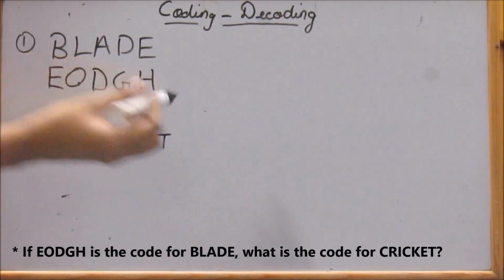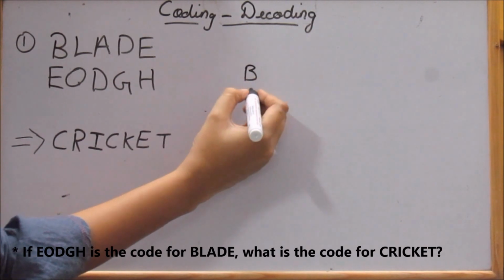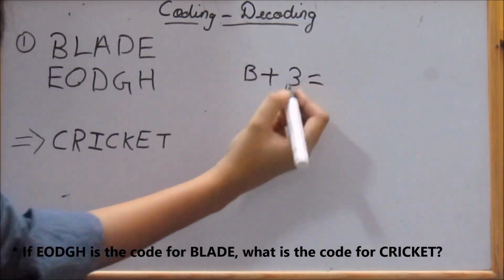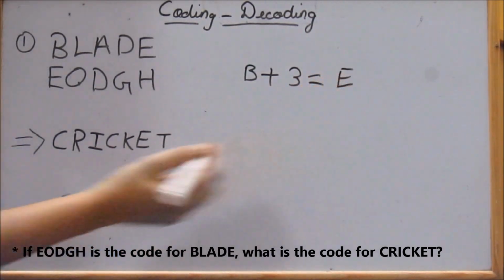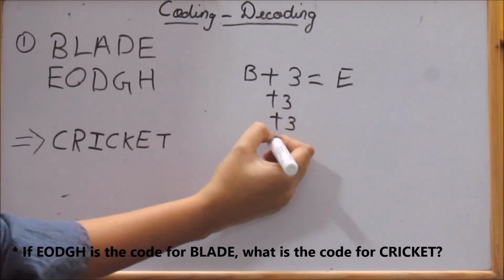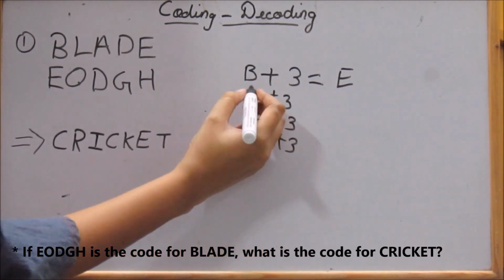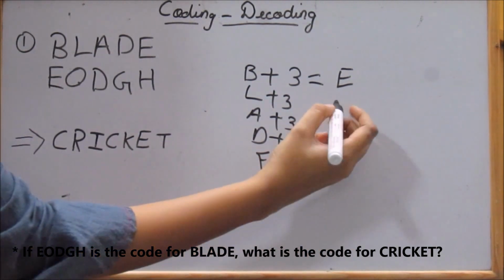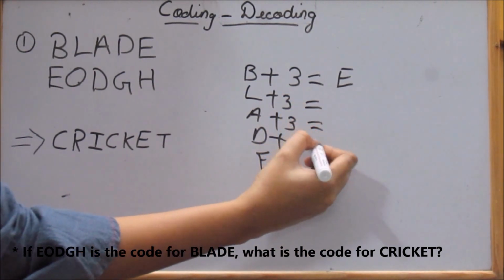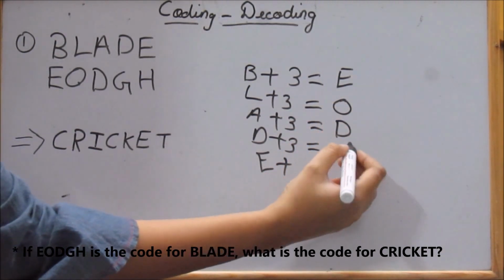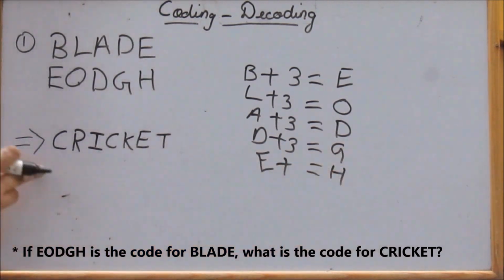So it is B plus 3 is equal to E. In the same manner, all are plus 3, plus 3, plus 3. Okay, so L A D E plus 3 is O D G H.